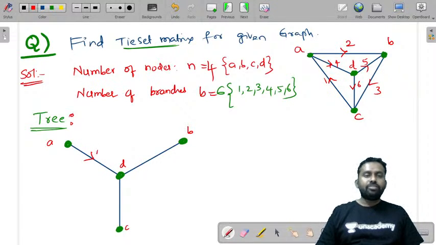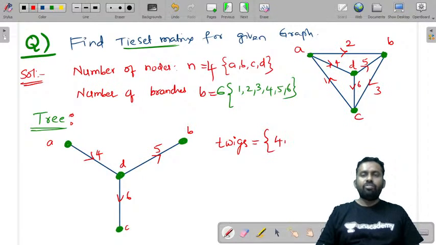And what are these? 4. And what is this? 5. And this is 6. Now can we write twigs? What are twigs from this? 4, 5, 6 are twigs. Twigs are the branches of this tree. And what are links?